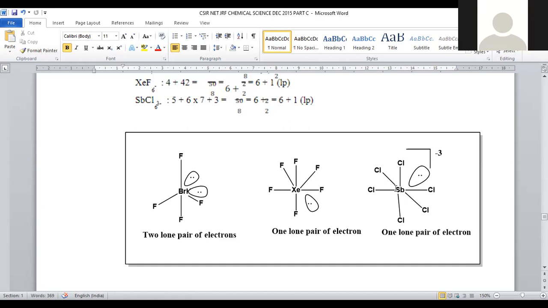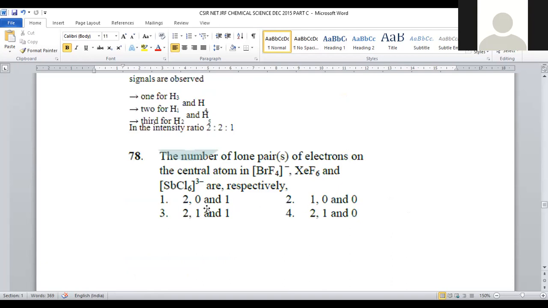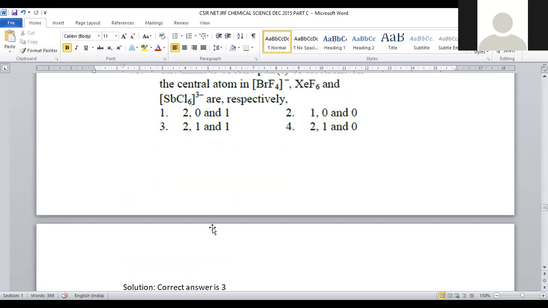So it is a member of the nitrogen family. So here total valency electrons will be 5 for this antimony, and here 6 halogen ligands are there, so you can go with the total valency electrons and the subsequent calculation. So one lone pair of electrons will be there on the central antimony. So this is about the possible one. 2, 1, 1 can be predicted. These 2, 1, 1 are given in option number 3. For question number 78, option number 3 is the correct answer.